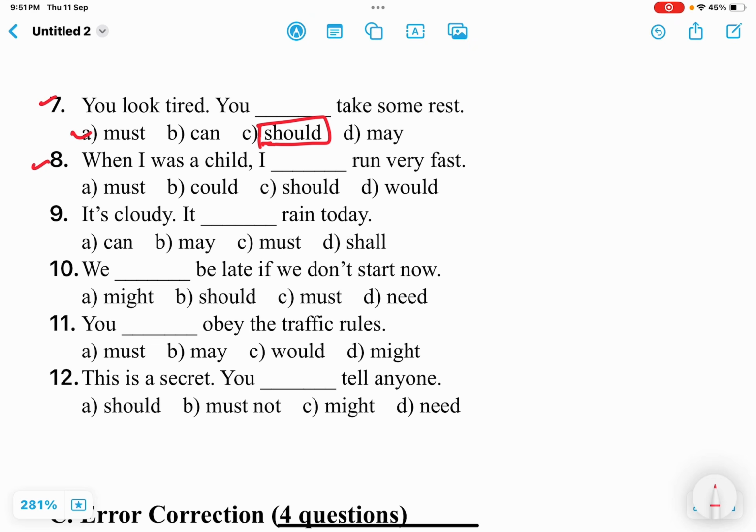Next one is when I was a child, I dash run very fast. Once again ability but of a past, right? Suppose if it is in present also we are able to do something, then we use can. But if it is of past tense, then we are to use could. So when I was a child, I could run very fast. So B is the correct answer.